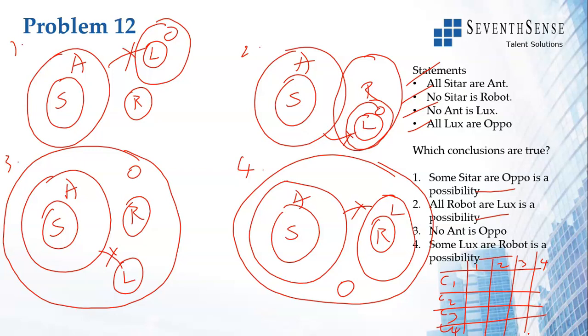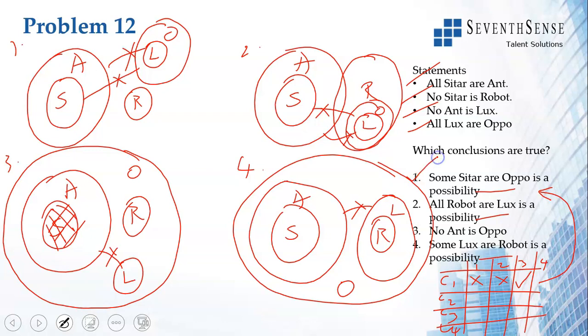Only one diagram, if it satisfies that conclusion, is enough. If more than one satisfies, that's also enough. But if one satisfies, the conclusion can be marked true. Some sitar are oppo: here you do not have any connection, so it doesn't satisfy. Here, all sitar are oppo means some sitar are oppo, so this satisfies. Hence, conclusion 1 is true because it has the word possibility. Just one diagram satisfying is enough.